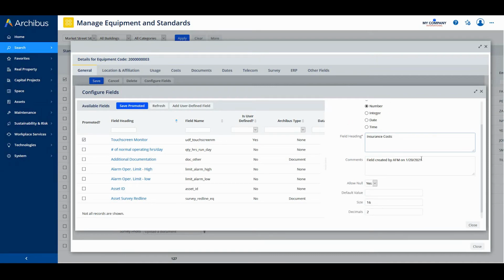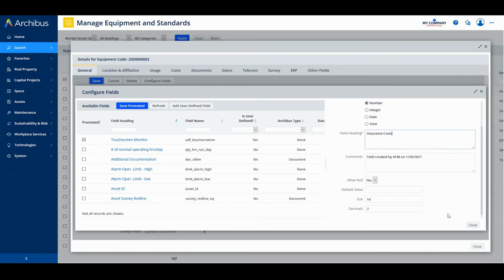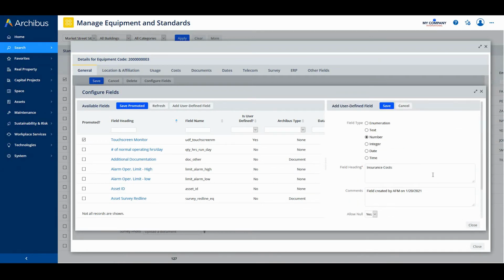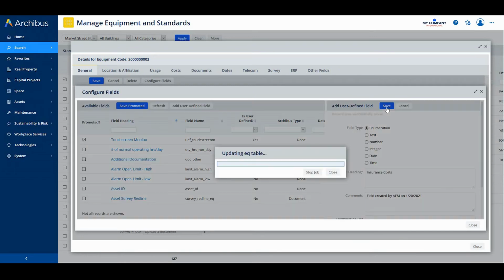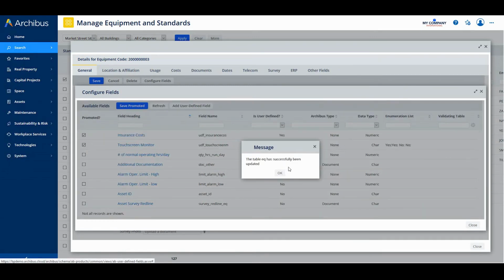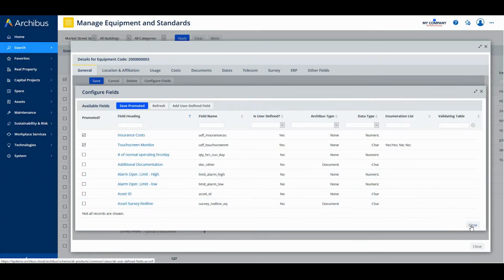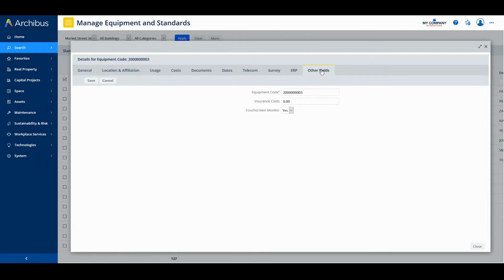When the Archibus set of stock fields does not track the data you require, you can define your own fields using the Configure Fields feature of the Manage Equipment and Standards view. Specify the key properties of the new field, and the field will be immediately available for these views. In this example, we use insurance costs for an asset.